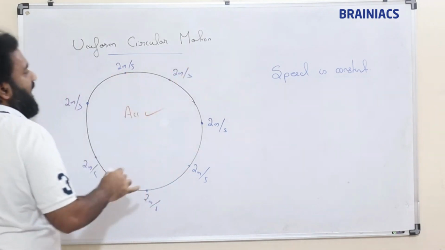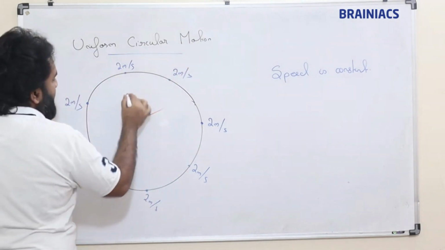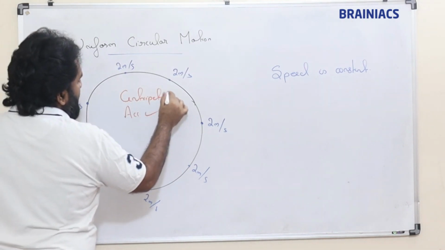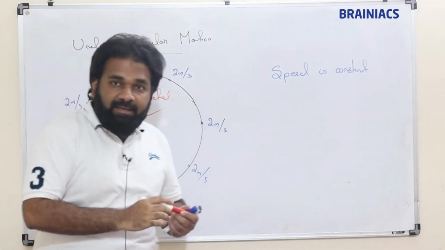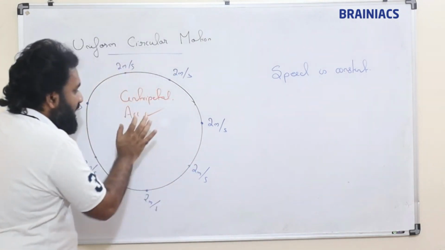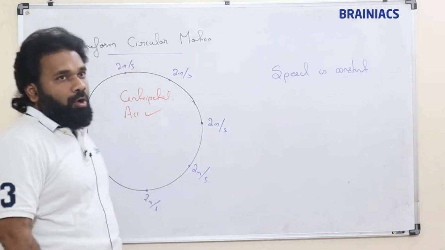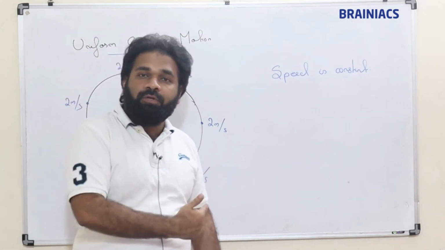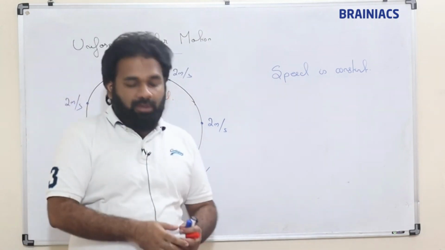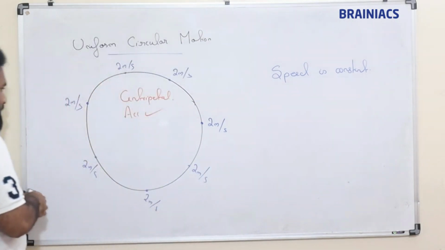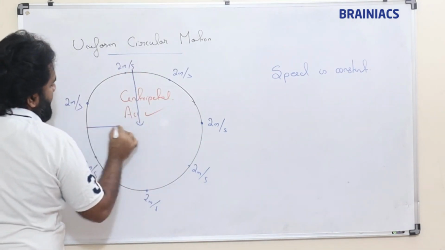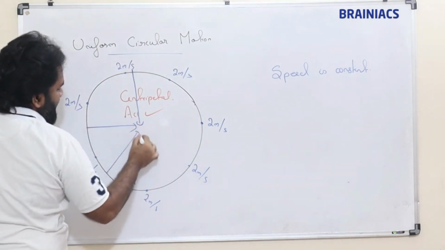Yes, centripetal acceleration is there. That is the acceleration responsible for circular motion. Because of this acceleration, or the force responsible for it, it is making circular motion. So I could mark the direction of acceleration towards the center.